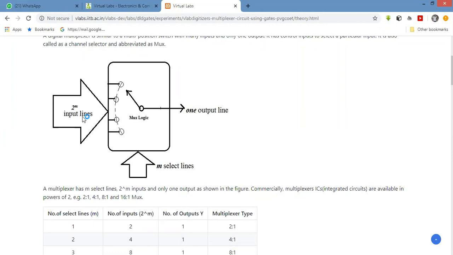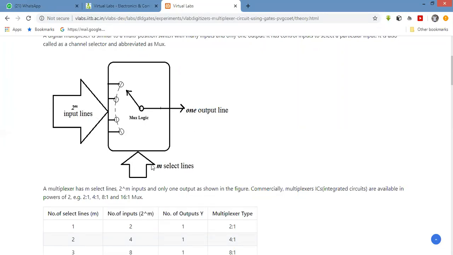At your home, for the set-top box, there are channels, about 200, 300, 400 channels. And you are going to watch only one channel at a time. It is one output line: one channel you are going to watch.